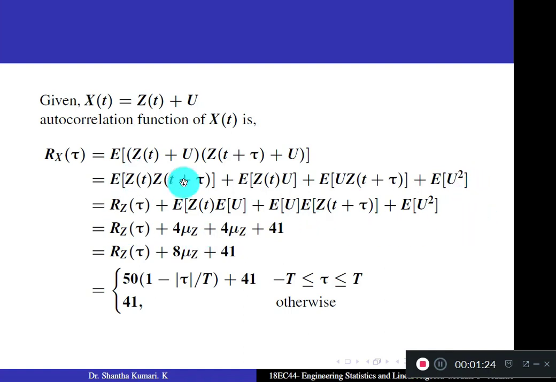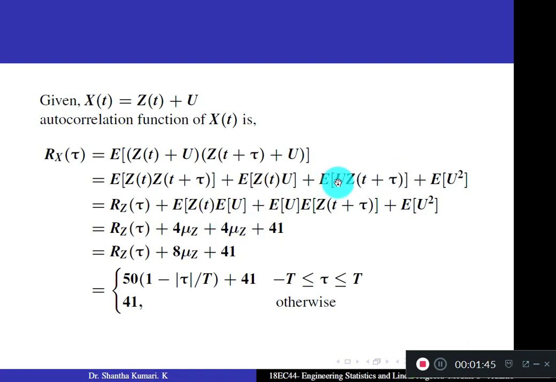So find the expectation of each term. You get this term equal to Rz of tau, and in this term, since z of t and u are independent, we can separately write the expectations as a product of two terms, expectation of z of t into expectation of u.